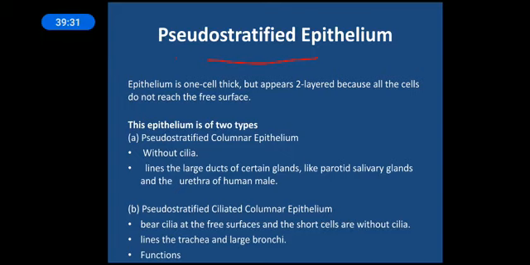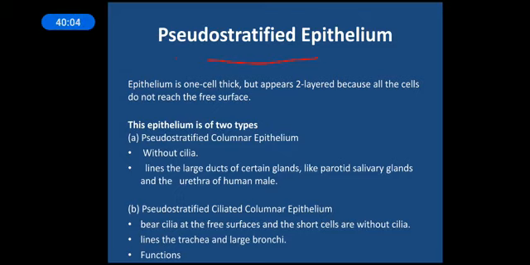So it's a simple type of epithelium. You have to keep it in your mind. The epithelium is one cell thick but appears two layered, because all the cells do not reach the free surface. The small cells will be present at the base, but the few cells which are bigger will reach the upper surface, giving a look of two layered or multi-layered cells. This epithelium is of two types: pseudo-stratified columnar epithelium and pseudo-stratified ciliated columnar epithelium. The one which has cilia will be ciliated columnar epithelium.